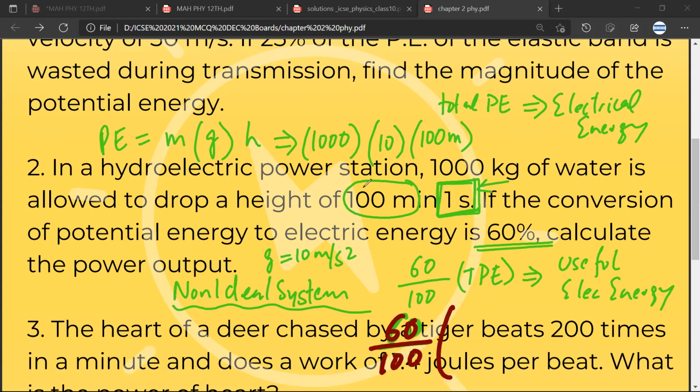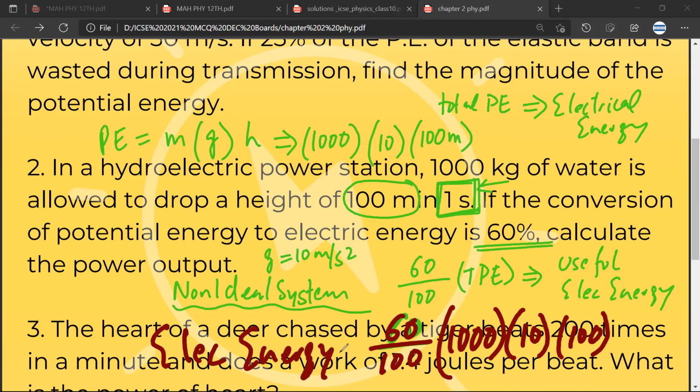Of this mgh, that is 1000 into 10 into 100, would be the electrical energy that I will get. And if I want to have the power output, I will divide this by 1 second. Mr. CB, any doubt? No doubt, sir.